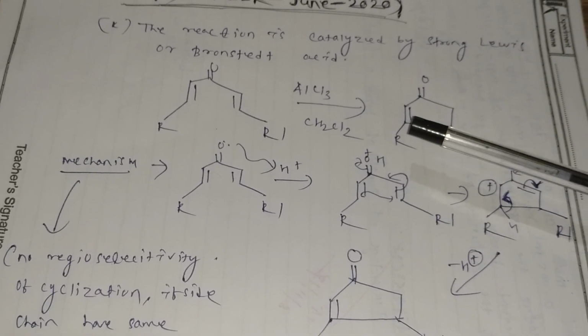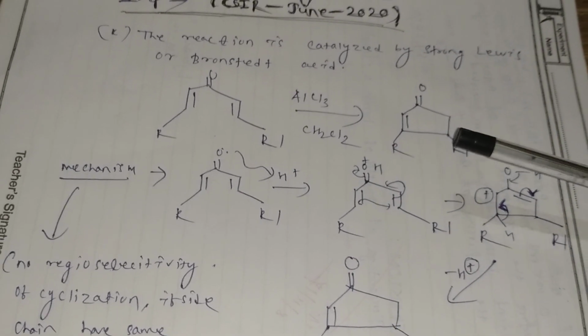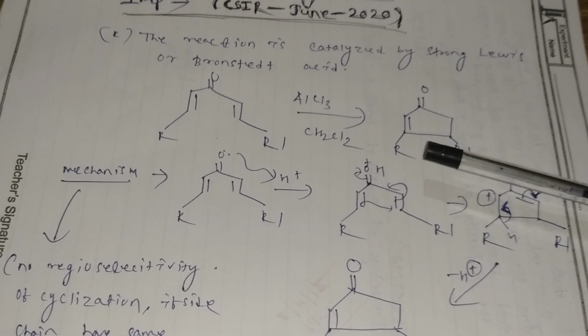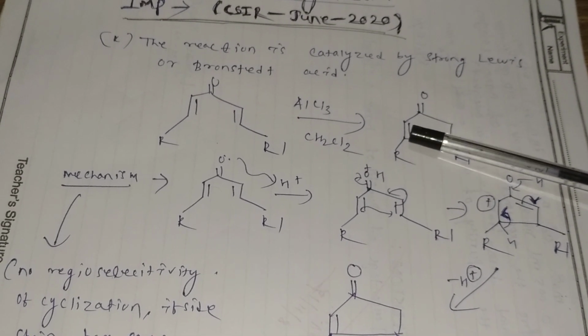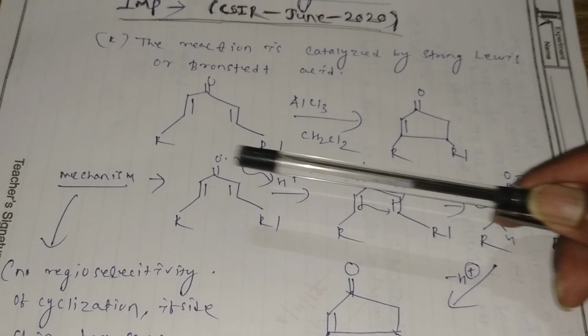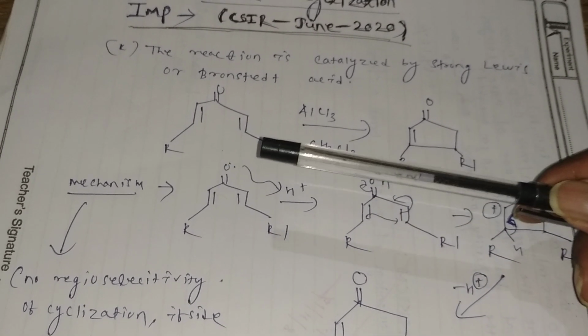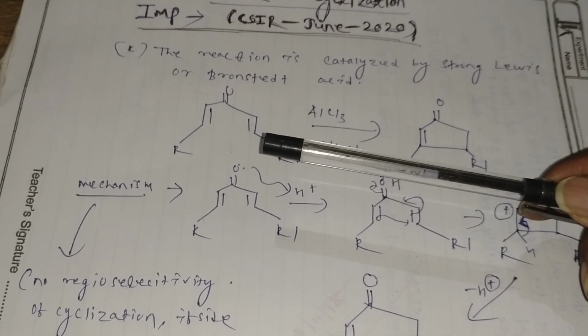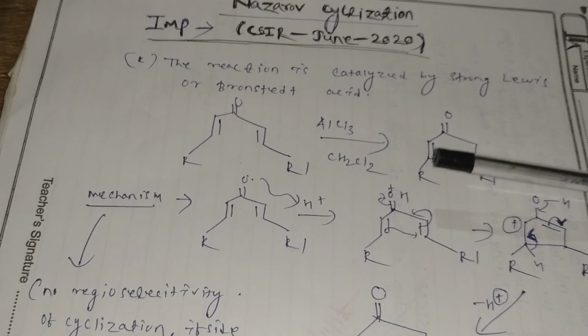That means the double bond will be formed either on the left side or the right side. After cyclization the double bond will form on this side or on this side. If the substituents R and R dash are the same, no regioselectivity takes place. The double bond forms either on this side or this side.